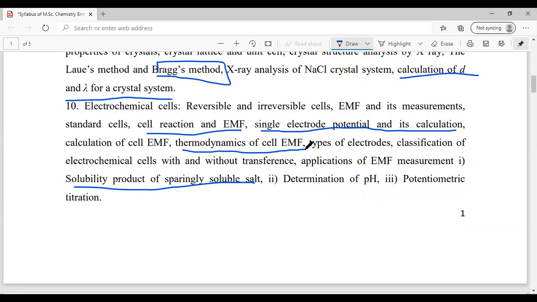These are the things for last minute revision, which you should not leave. You should study everything, but these are the things that you should not leave under any circumstances. So these are the topics.